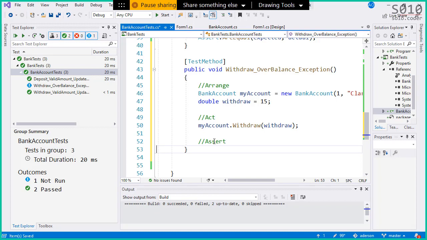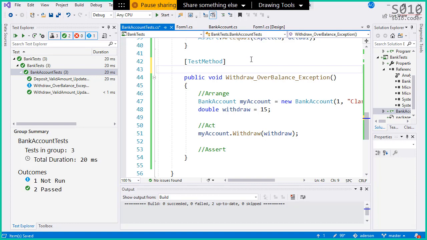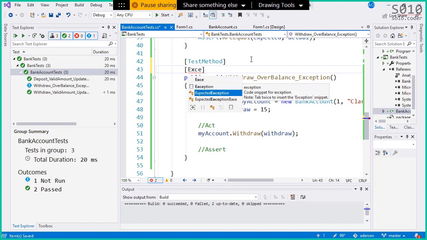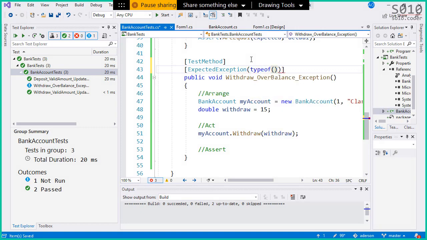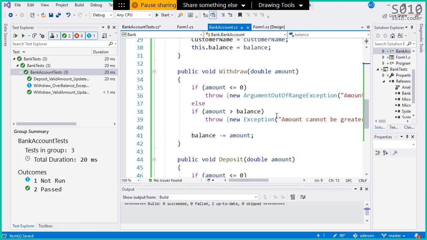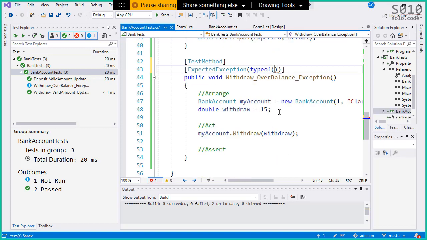What are we asserting here? How are we testing whether or not this throws an exception? How do I do that? Exactly. So we're gonna have an annotation called expected exception. And we're gonna get the type of. Now we're gonna match the exception here. For that one, if the amount is greater than the balance, we expect a very simple exception. Okay, so we're expecting that.